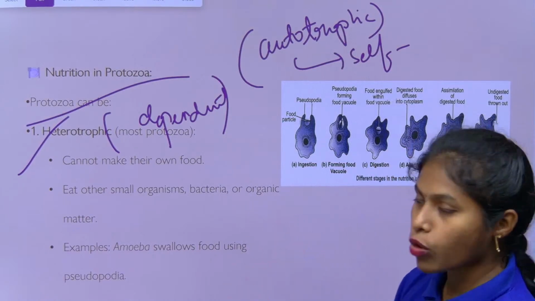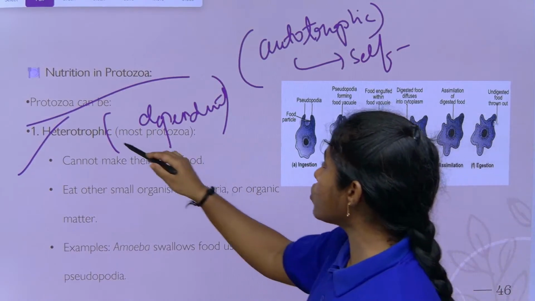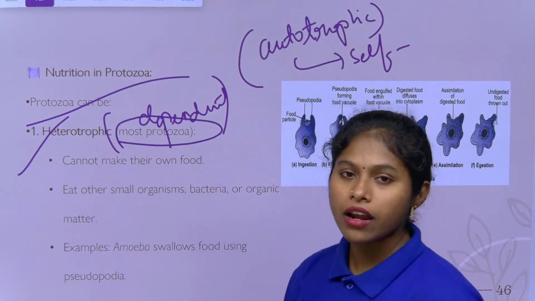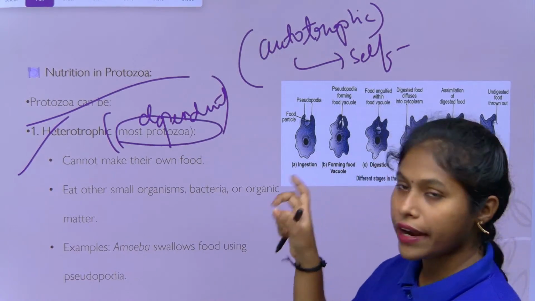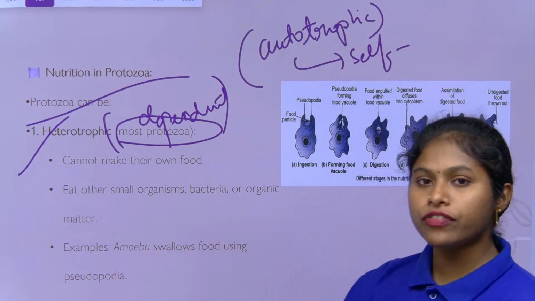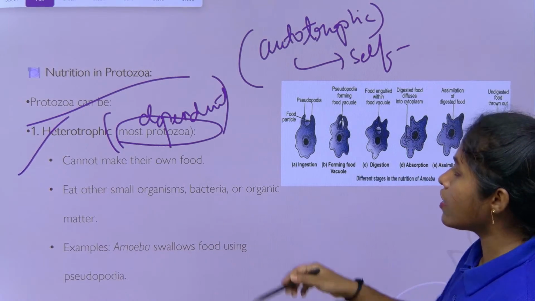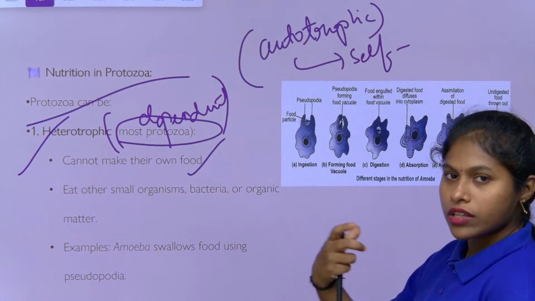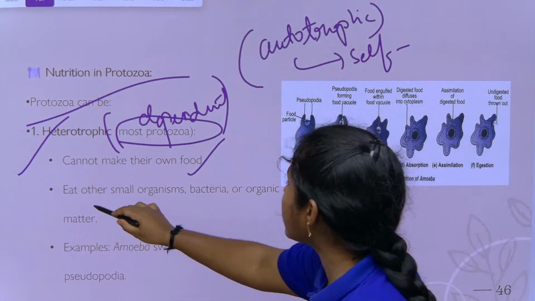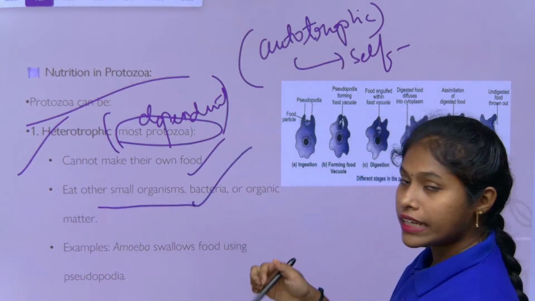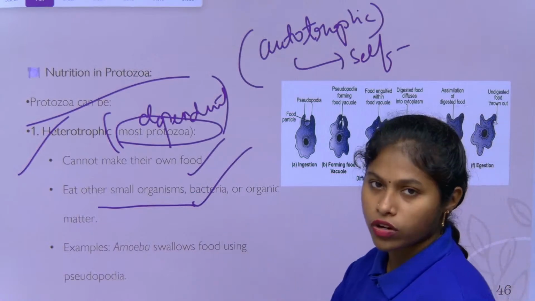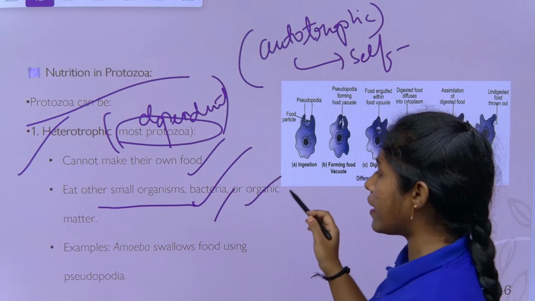Coming to heterotrophic nutrition, protozoa are mostly heterotrophic. They depend on food from other organisms, so they cannot make their own food. They eat smaller organisms like bacteria, and organic matter like that.